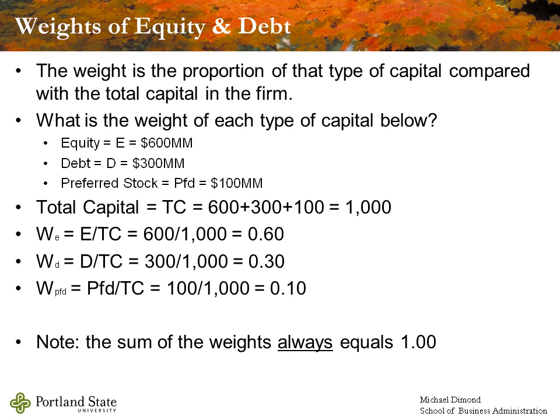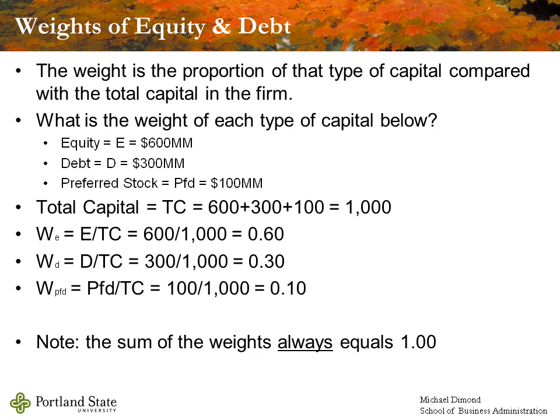If I'm figuring out the weight of each of these types of capital, I'm going to take the market value that it has and divide it by the total capital that I figured out up above. So the weight of equity would be the 600 million divided by the $1 billion. 600 over 1,000 is 0.6. So 60% of the total capital is made up of common equity. The debt, $300 million, makes up 30%. And the preferred equity, $100 million, makes up 10%.